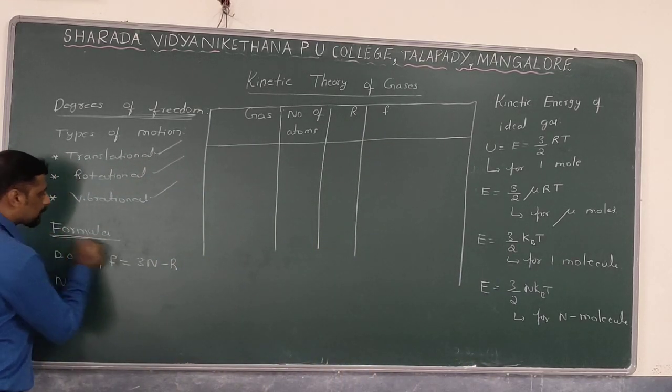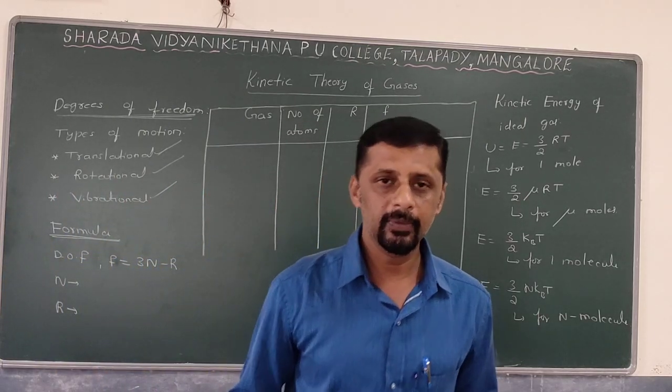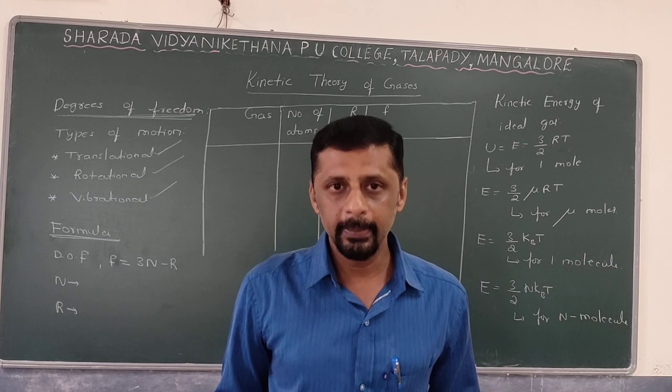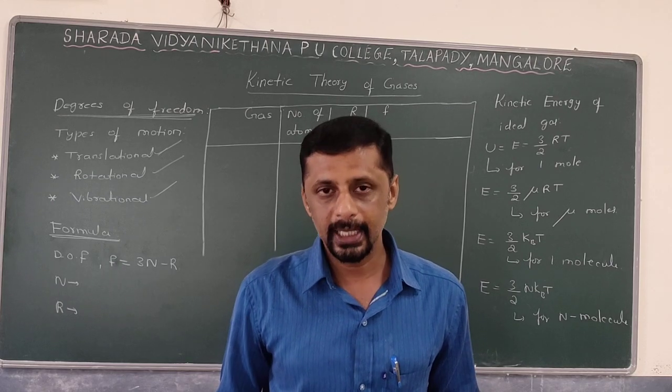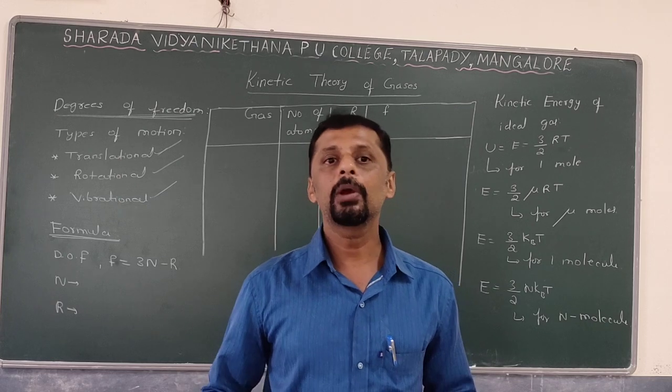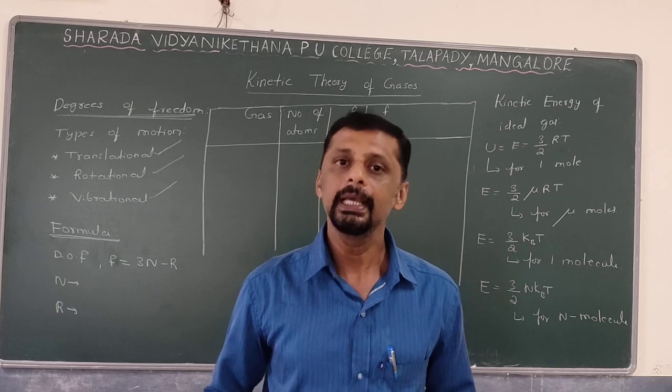Before going to the formula for degrees of freedom, what is the definition of degrees of freedom? Degrees of freedom is the number of independent coordinates required to specify the position of a gas molecule in space, the number of independent ways in which the motion of a gas molecule can be specified.